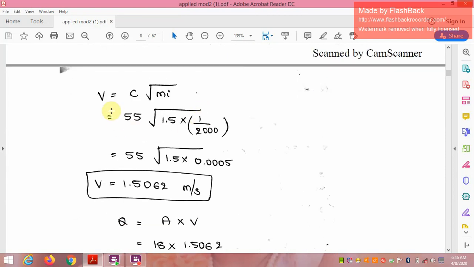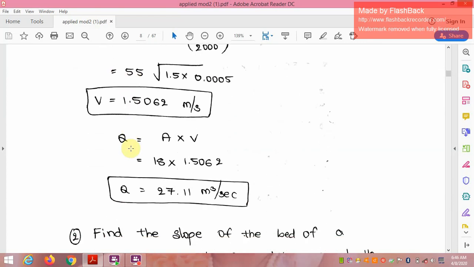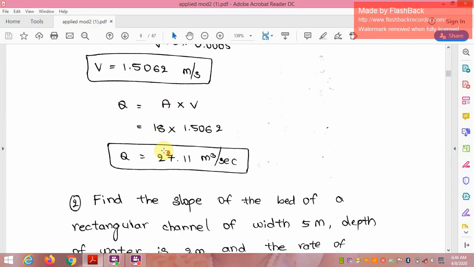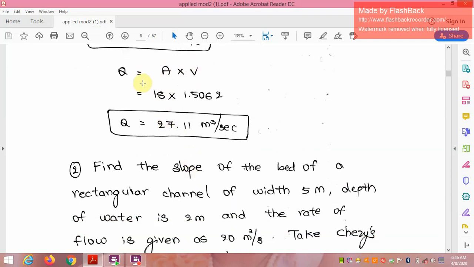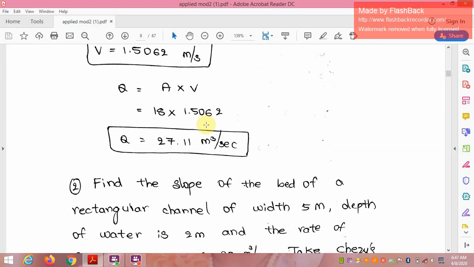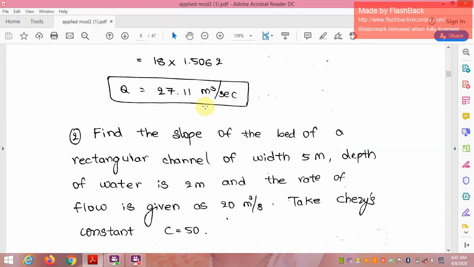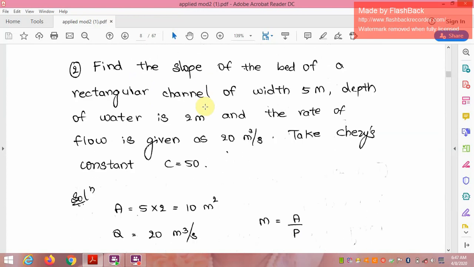Using the Chezy formula, V is equal to C into root of m i. C is 55, m is equal to 18 by 12, that is 1.5, and i is 1 upon 200. Therefore V is equal to 1.5062 meters per second. And we know discharge is equal to area into velocity. The area is 18, and from the above we get the velocity of 1.5062. Therefore Q is equal to 27.11 cubic meters per second.